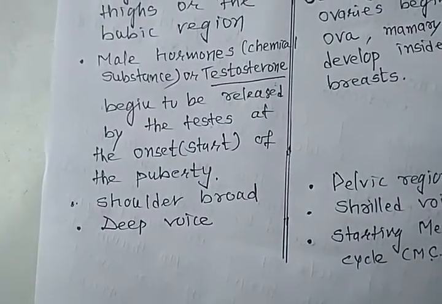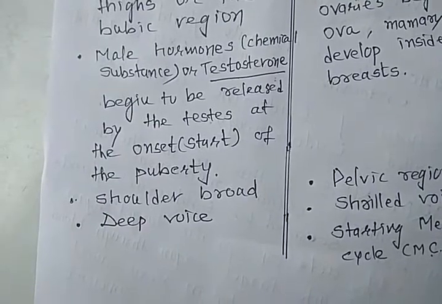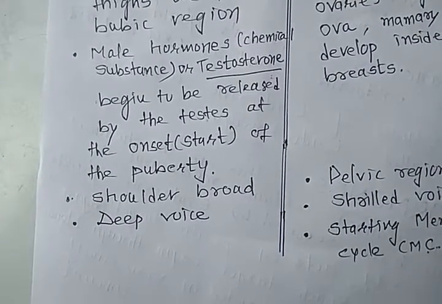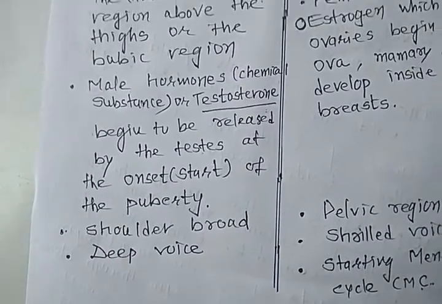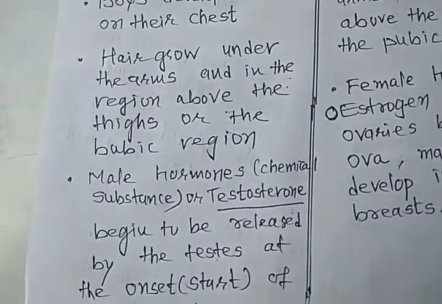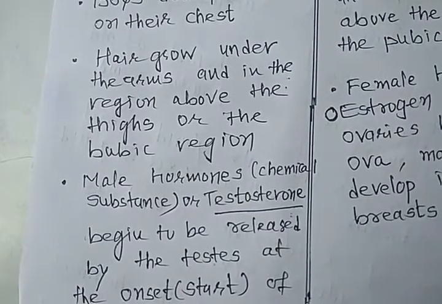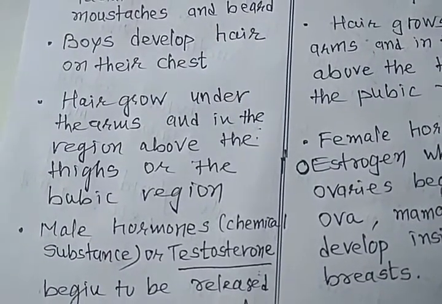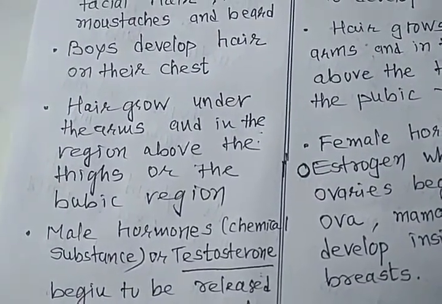Hormones are chemical substances, natural chemicals from our body. So in male, which hormone is for boys or males? Testosterone, right?